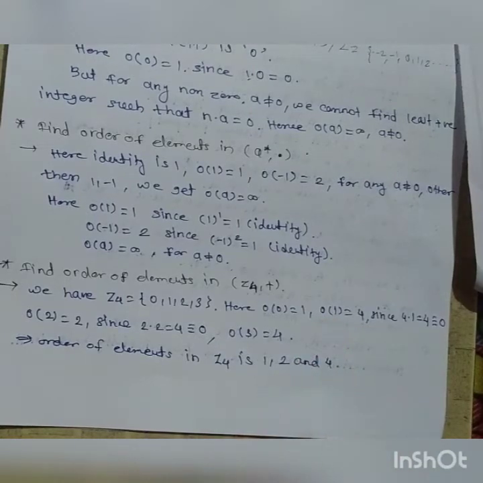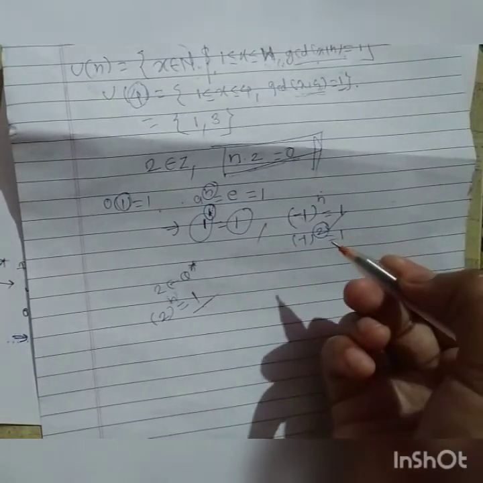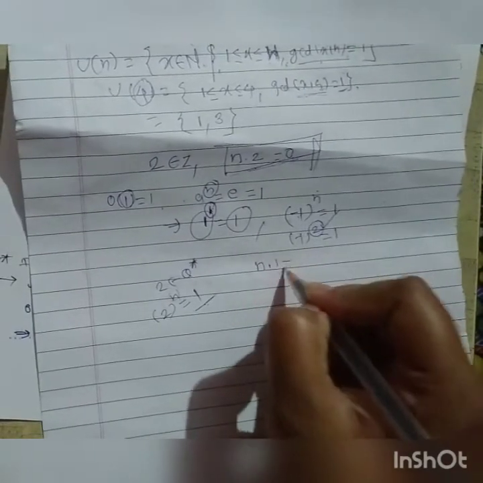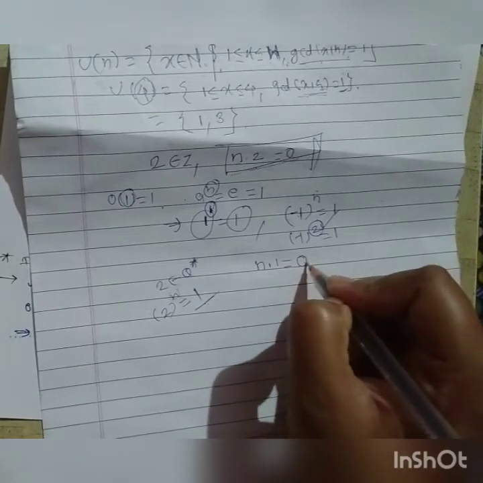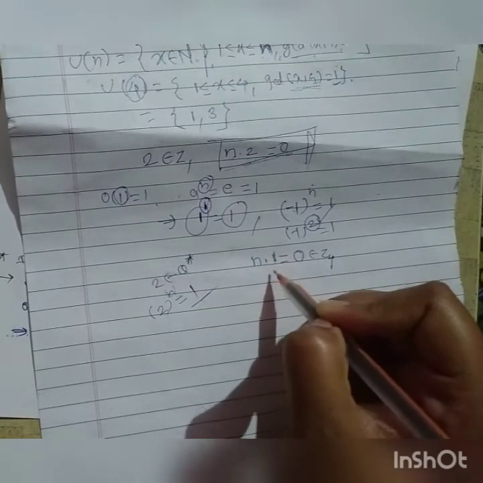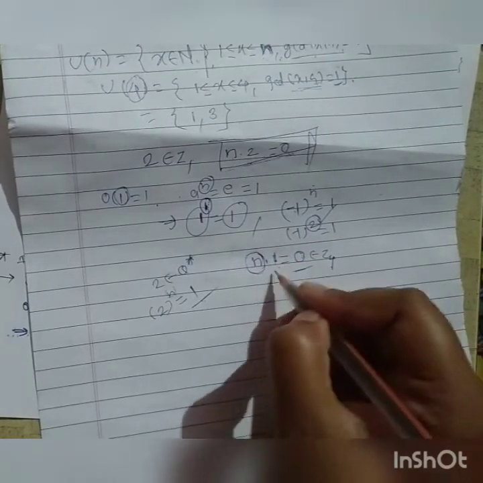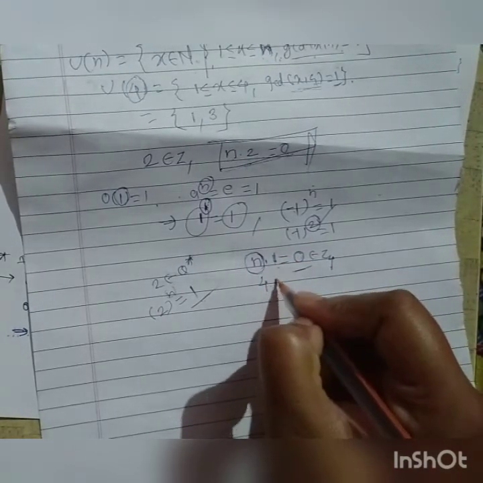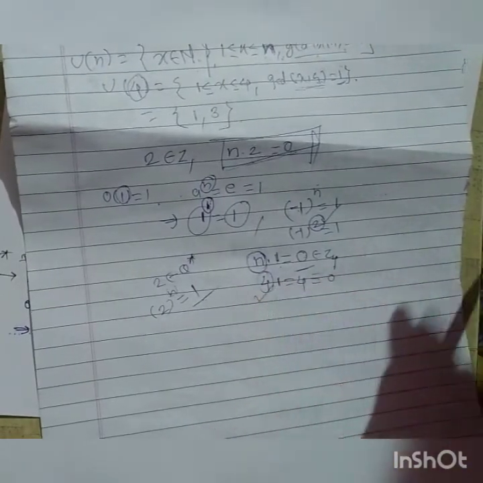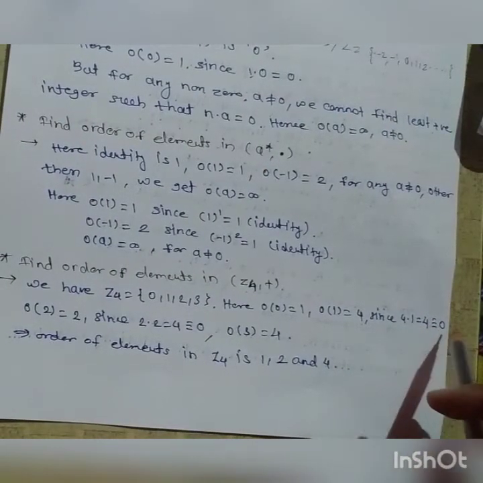Under Z4, we have to look at the order of 1. We have to find a positive integer n such that n into 1 is equal to 0. Here 0 is nothing but the identity in Z4. In Z4, which integer should be multiplied with 1 such that it is equal to 0? We know that 4 into 1 is equal to 4, and modulo 4 that is nothing but 0. Here the least positive integer is 4 and therefore the order of 1 is equal to 4, since 4 into 1 is equal to 4, which is identically 0.